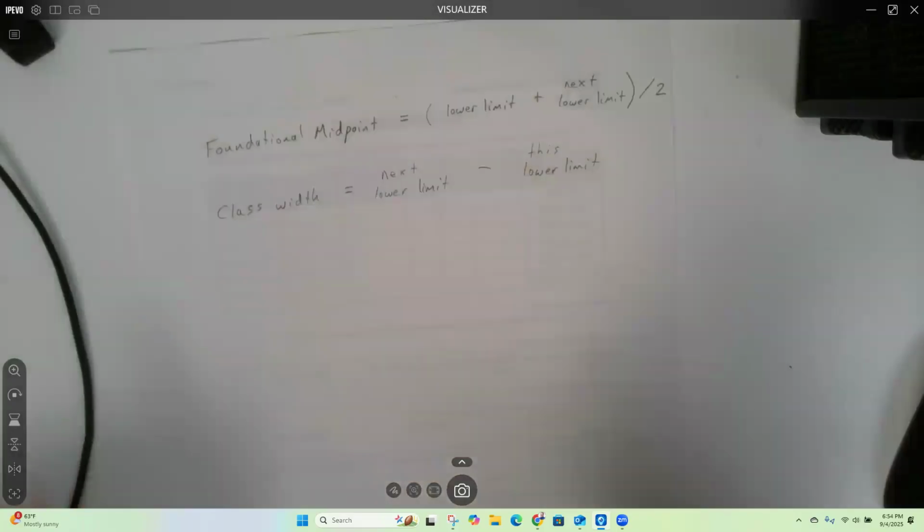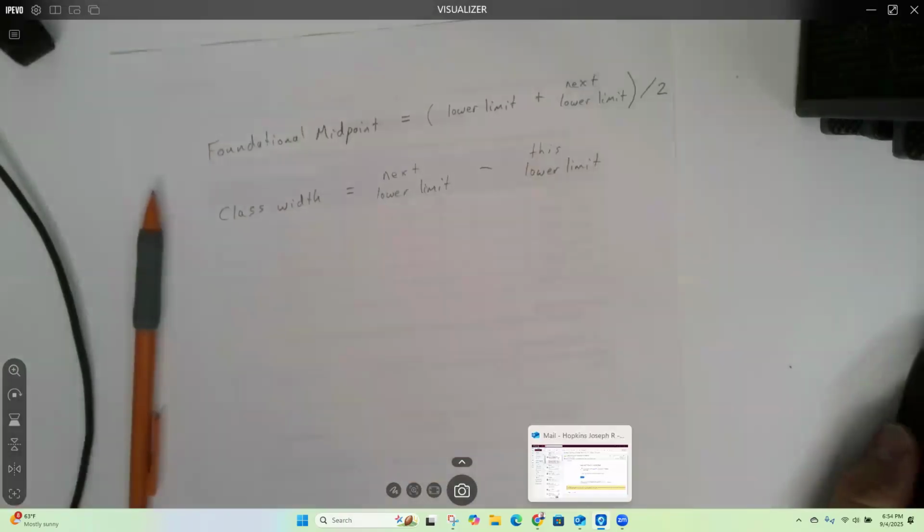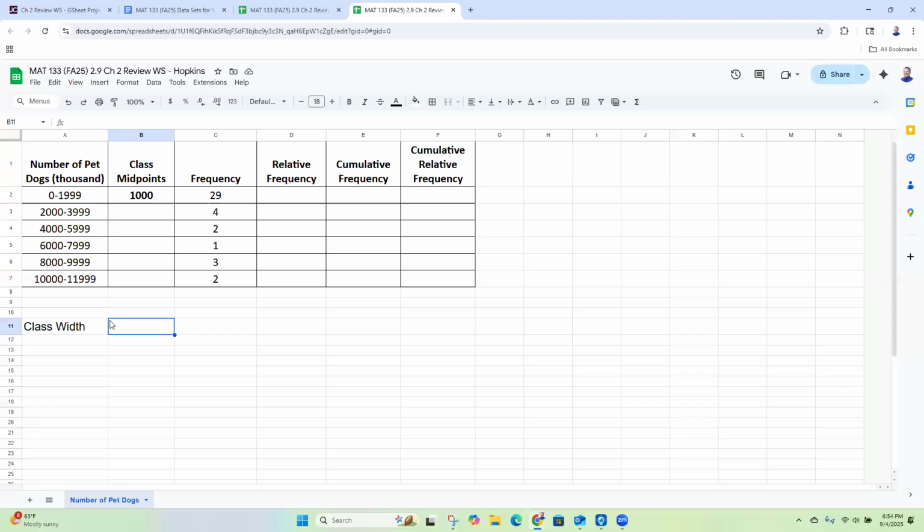And you just subtract those two, okay? So I'll do equals 2000 minus 0, which, okay, fine. I could have done that in my head. It's 2000 is the width, okay?